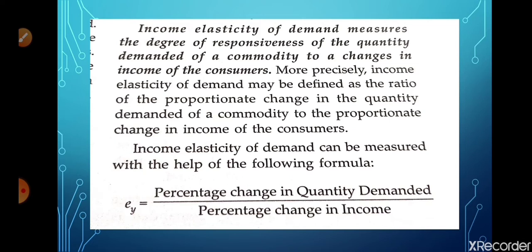As we have discussed in the price elasticity of demand, there was percentage change in quantity demanded over percentage change in price. Here it will be percentage change in income. Rest of the things will be the same. So, let us go through the formula.